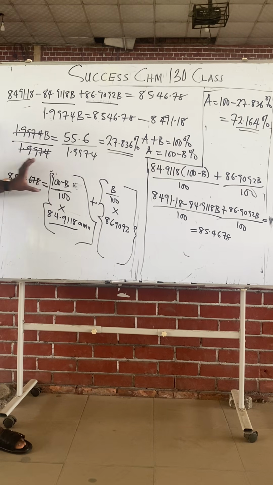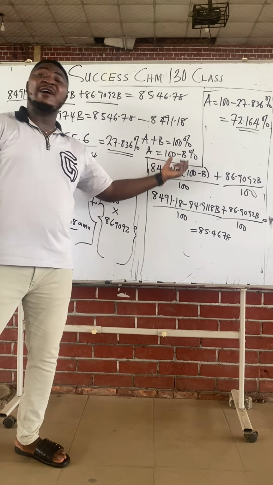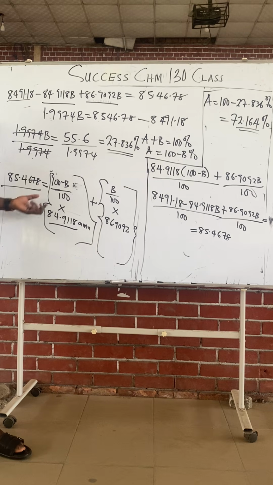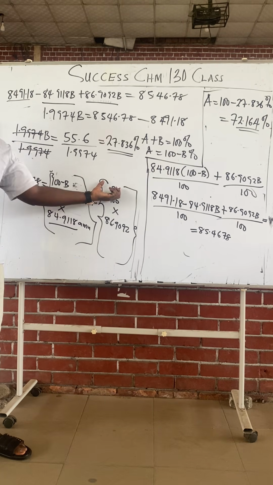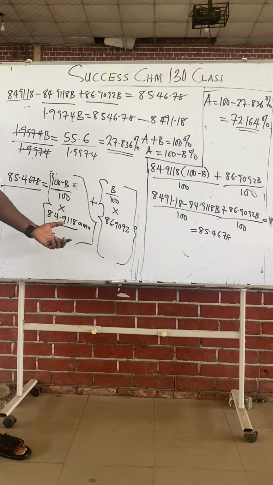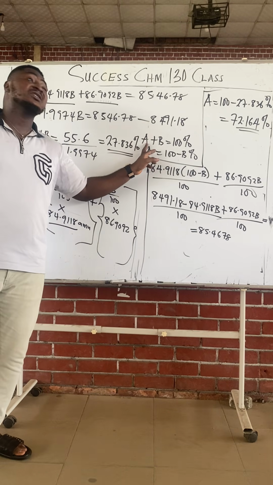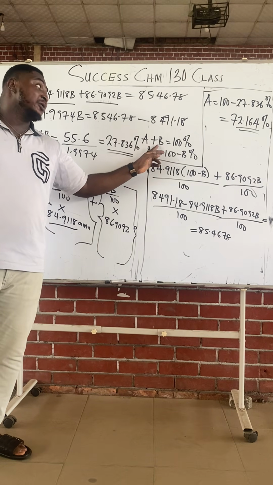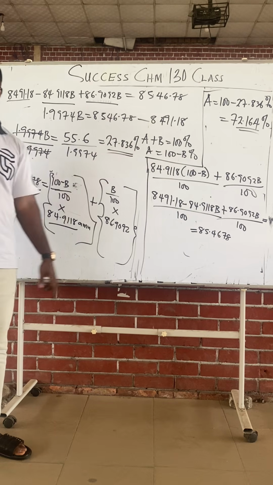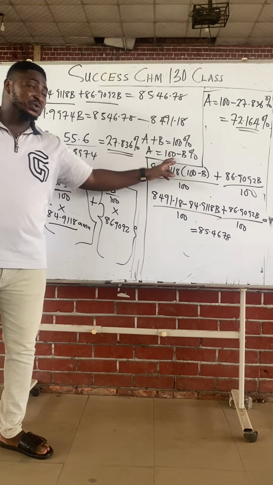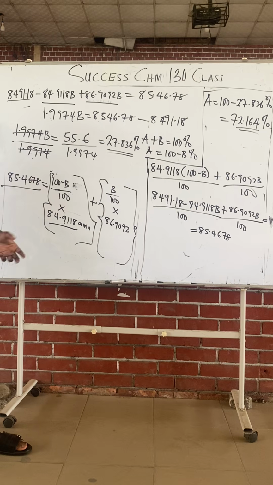I could have left it here for you and said find B. You're a science student. You should be able to get B. The sense of getting A in respect to B is so that we can have only one unknown. Imagine if this abundance was A and this was B. I will have two unknowns, right? It's more difficult. So I have to write A in terms of B because A plus B is 100. So A is 100 minus B. Meaning that anywhere I see A, I can replace it with 100 minus B.